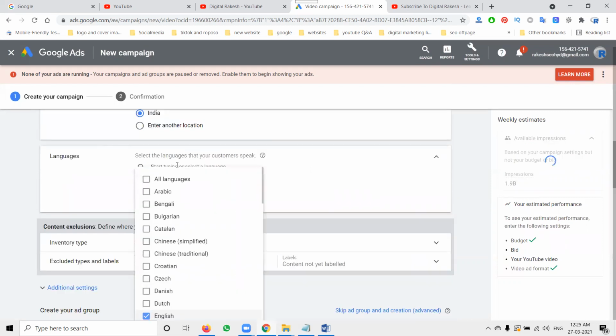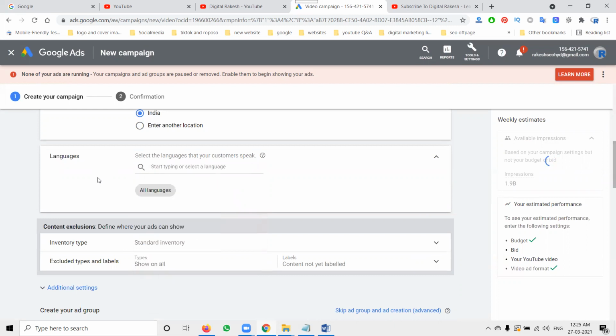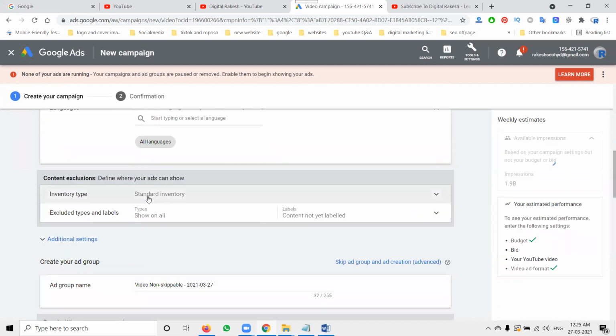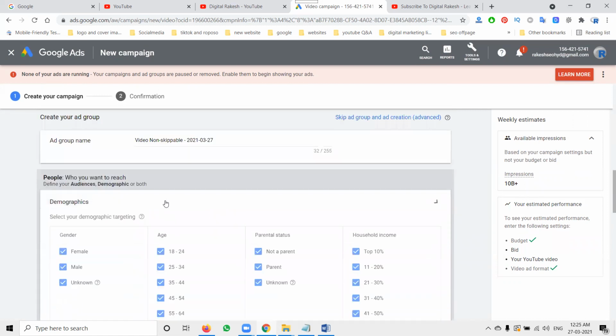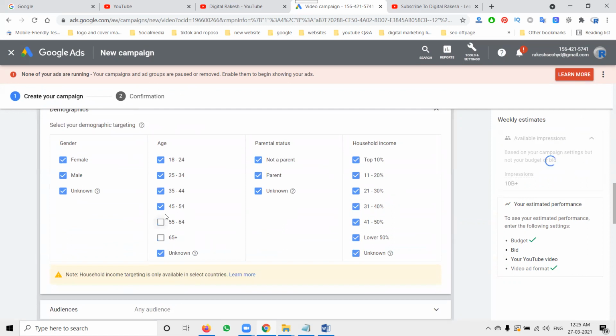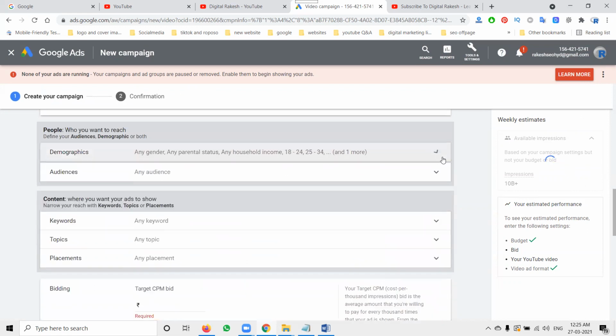Language: only English or all languages. As you wish, you can select. This is a common option, no need to touch this one. Next one, ad group. Here, what age group do you target? Everything will be selected in this option. So here, I have to use this option.